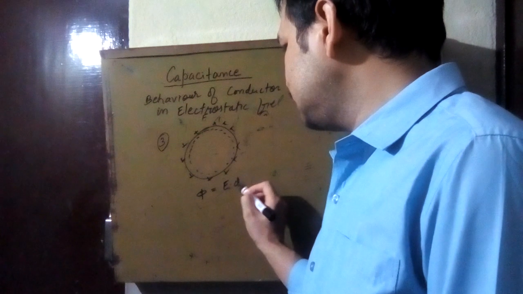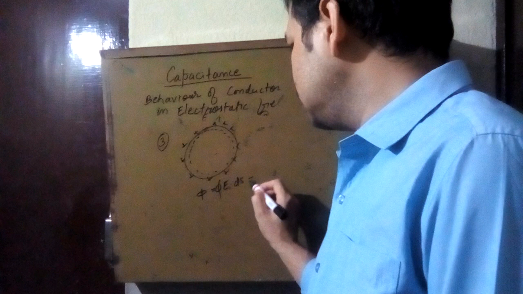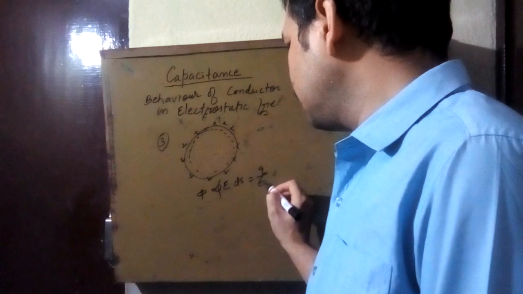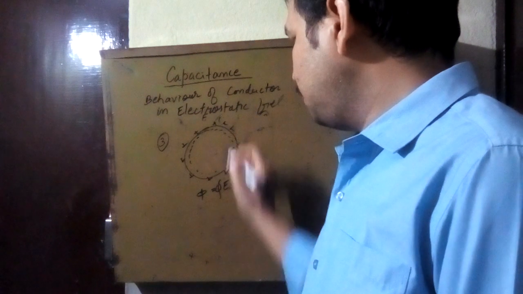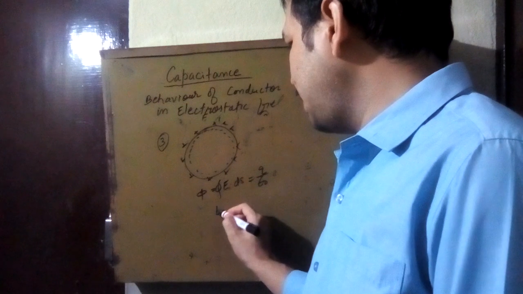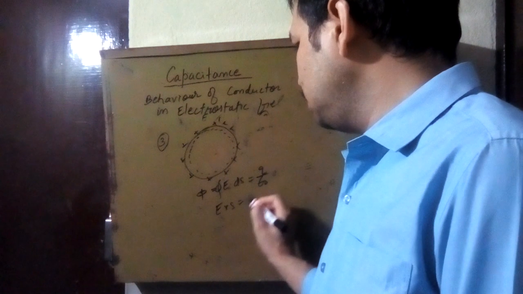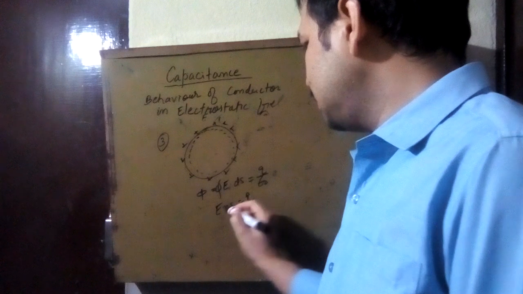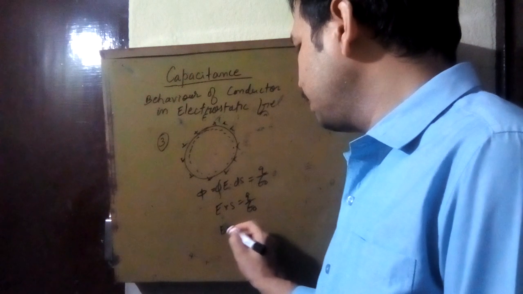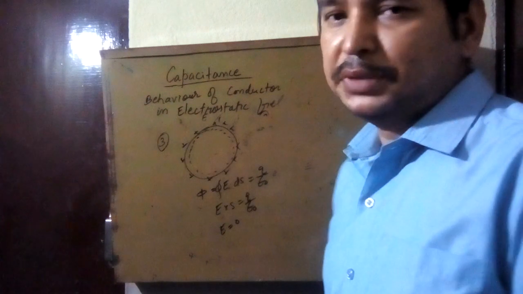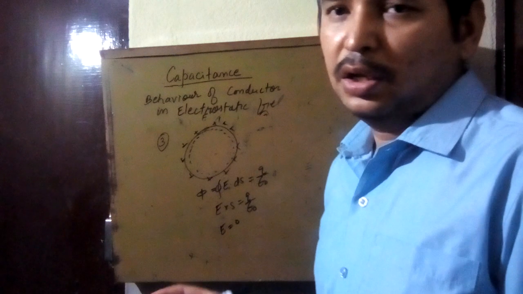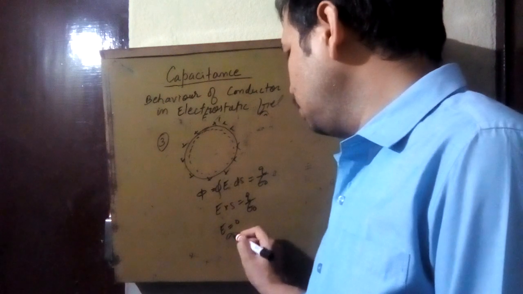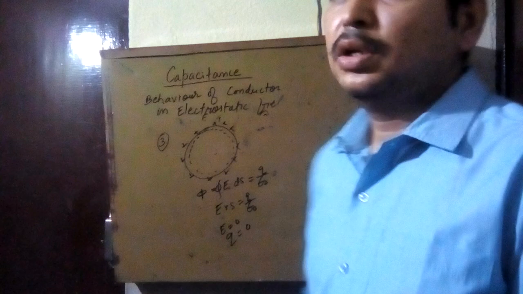The flux is the integral of E dot ds, and this is equal to q by epsilon naught. Now, if E and ds are in the same direction, E times S equals q by epsilon naught. We have considered that E is equal to 0. In the first property we have seen that the electric field inside the conductor is 0. So Q must also be 0.